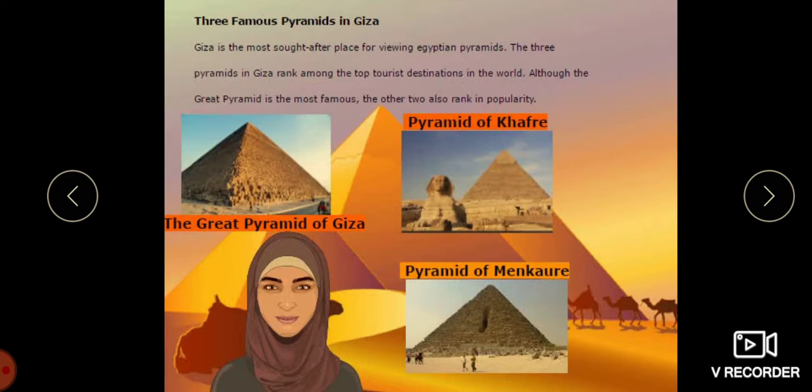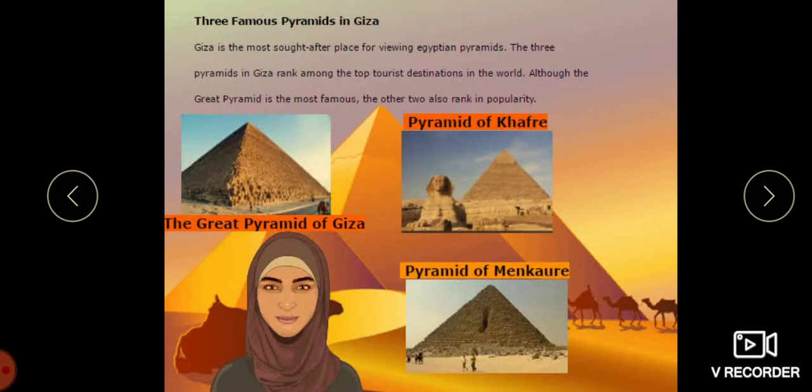Moving on to the entrance of the Great Pyramid, it is on the north side about 59 feet, that is 18 meters, above the ground level. A sloping corridor descends from it through the pyramid's interior masonry, penetrates the rocky soil on which the structure rests, and ends in an unfinished underground chamber.